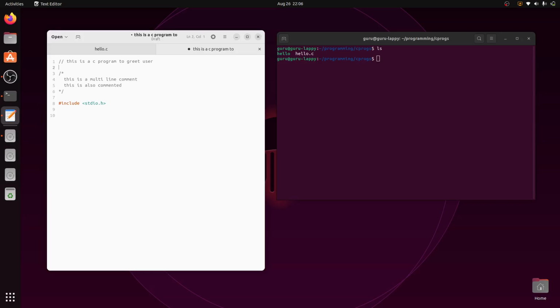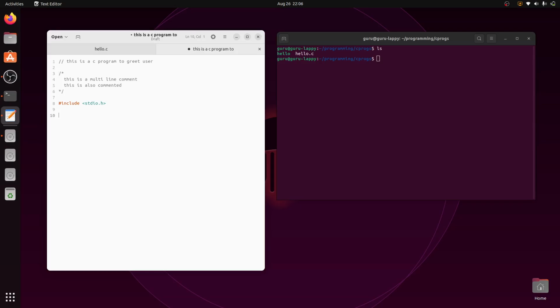Suppose you make a mistake and instead of double slash you use something else. The compiler will try to read it because it is not a comment, and it will start giving weird errors saying I don't understand what you're typing here. That's why a single line comment should be like this. You can of course have multiple line comments. For every single line you put this single line comment, or you can use it this way.